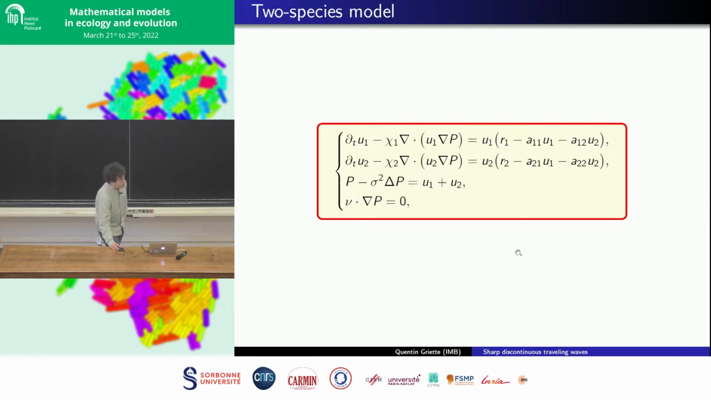So here the population dynamics of the cells is no longer a simple logistic model, but we can incorporate competition between cells, which is described by this constant here. And we don't have to assume that the cells react to the pressure gradient in the same way. So we could investigate a case where the sensitivity of the cells to the pressure is different.